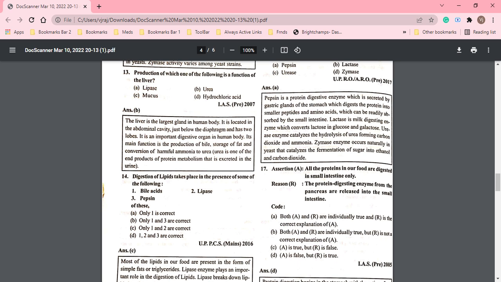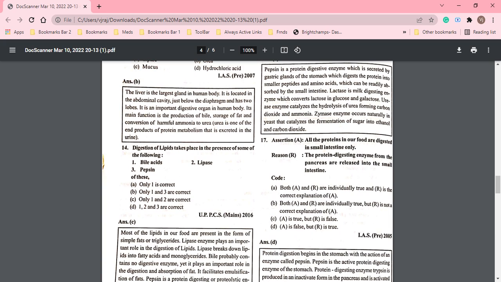Okay, so इसका correct answer होगा D. A is false: all the proteins in the food are not digested in the small intestine only, but R is correct, that the protein digestion enzymes from the pancreas are released in the small intestine.